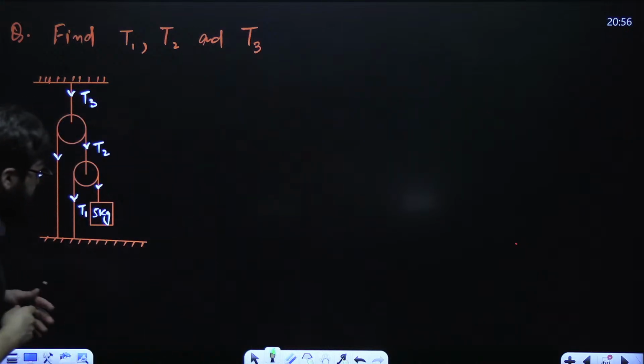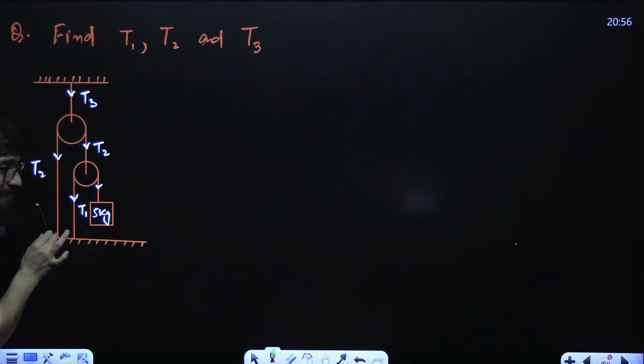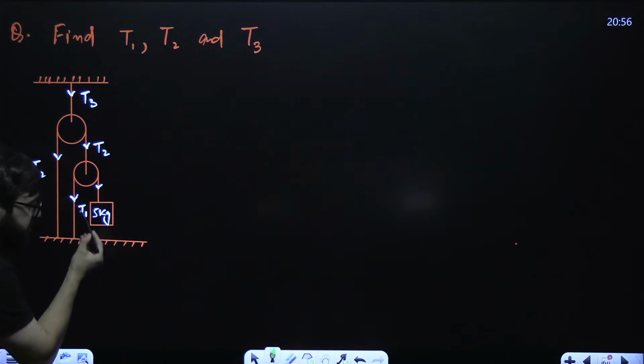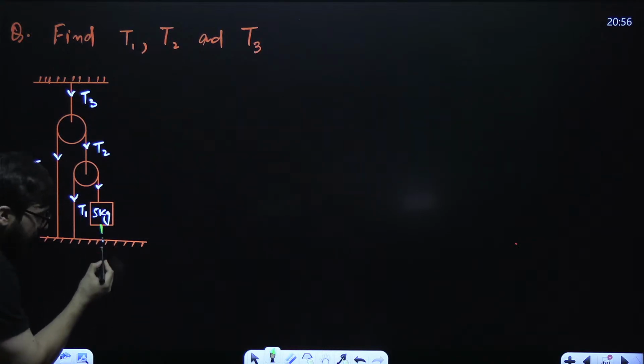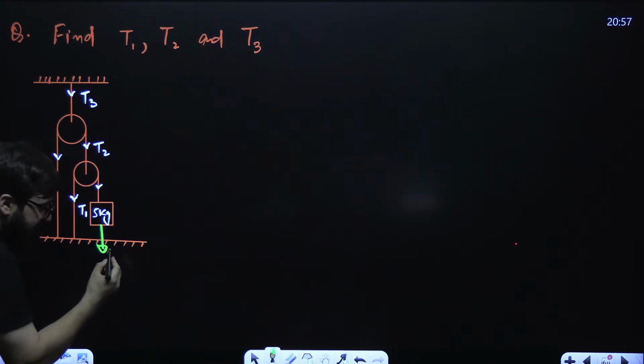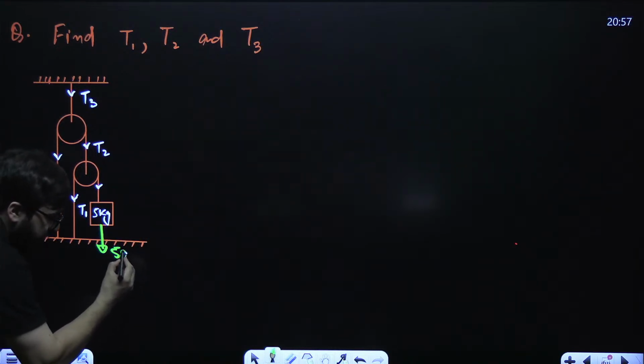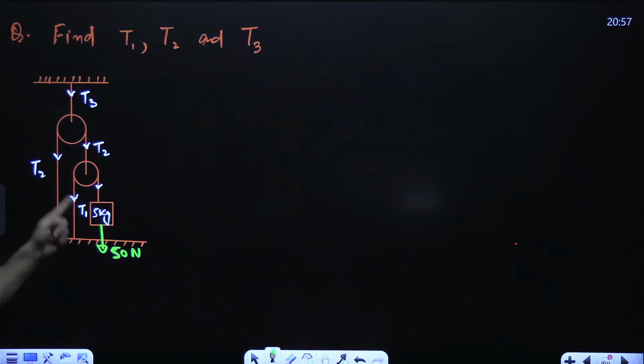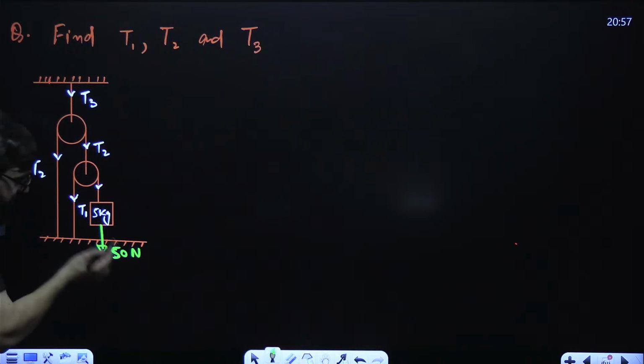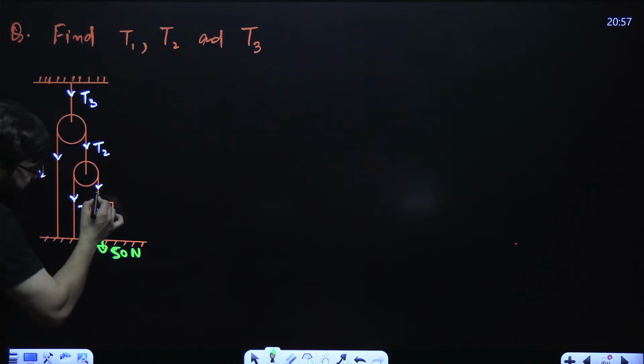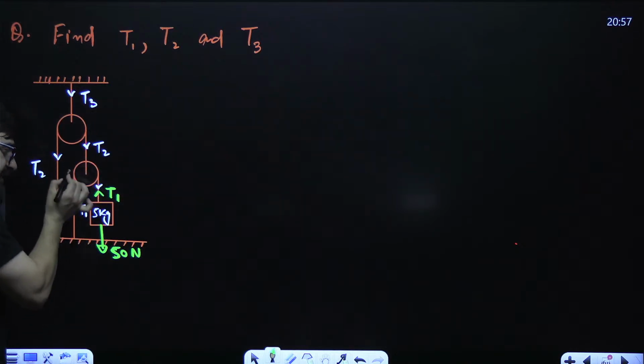See, the very first thing over here is, I told you that if this is the 5 kg block, on this 5 kg block in the downward direction, mg will act. How much is that? That is 5 into 10, that will be 50 Newton, in the downward direction. Now, if this is 50 Newton, here it is tension T1 in the rope. And the same tension will be over here.